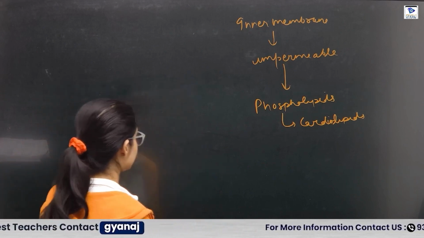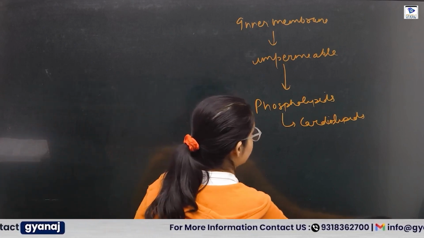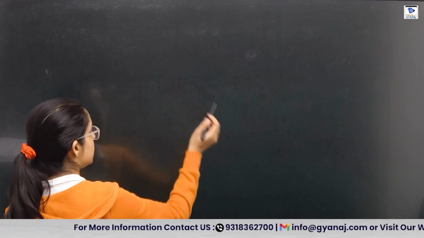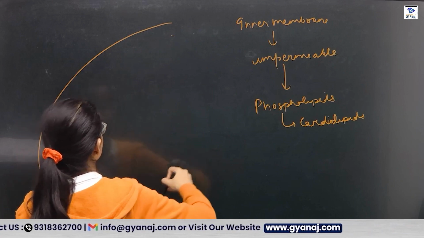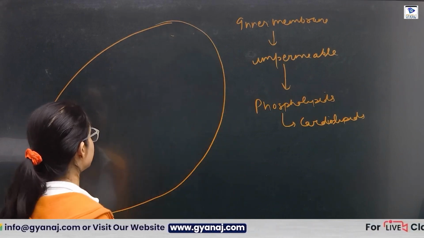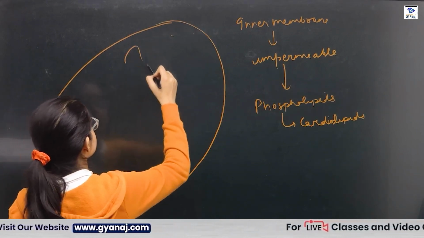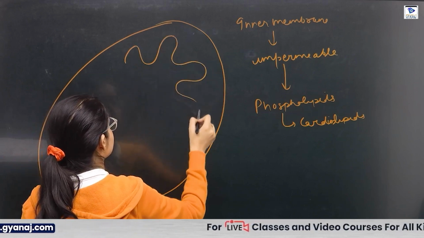Now when we talk about the inner membrane of the mitochondria, let me draw here. This is your outer membrane. This is the inner membrane.